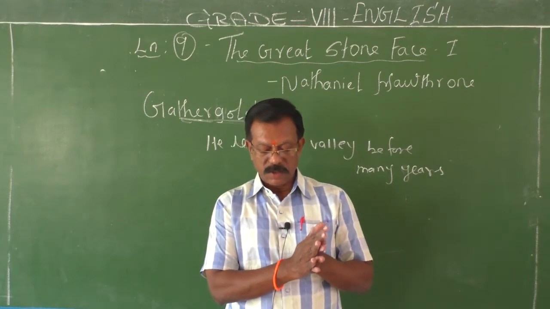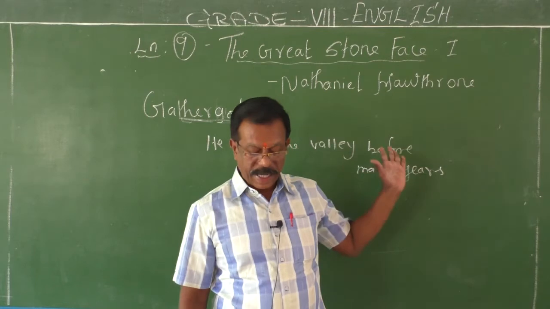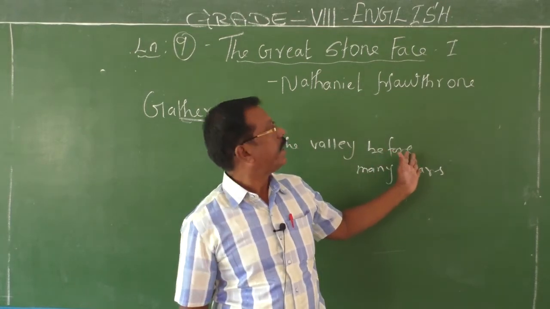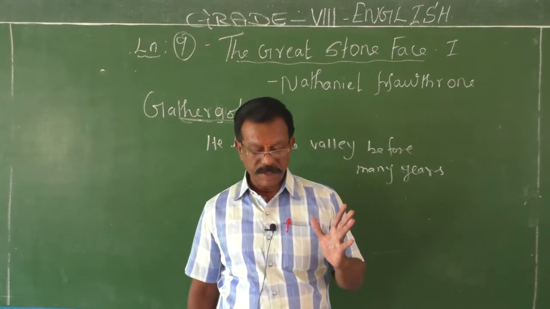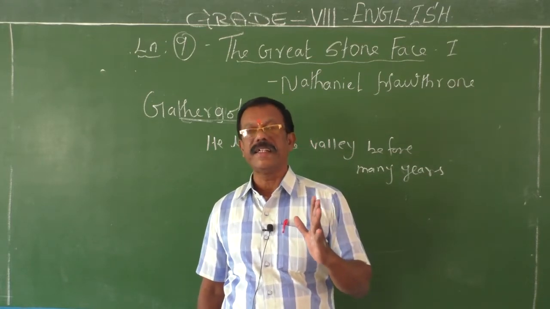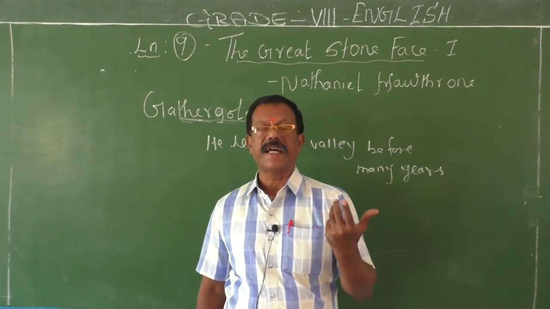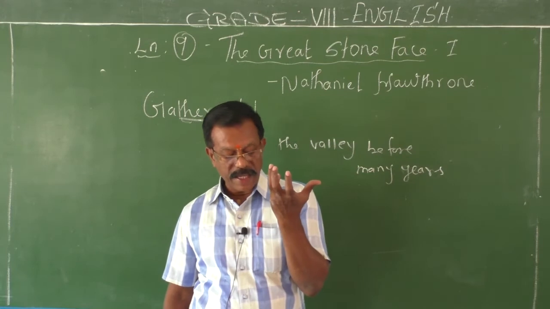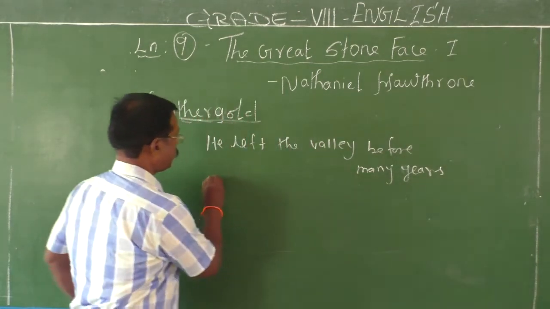There was a rumor, and the people believed that Gather Gold looked like the great stone face. Gather Gold had the face of an old man with yellow skin.